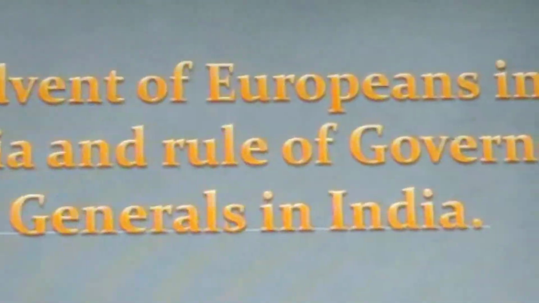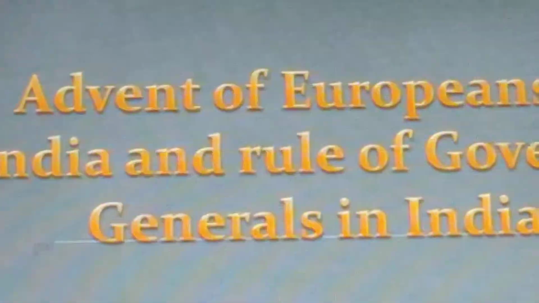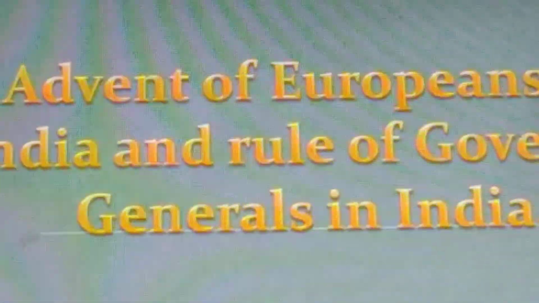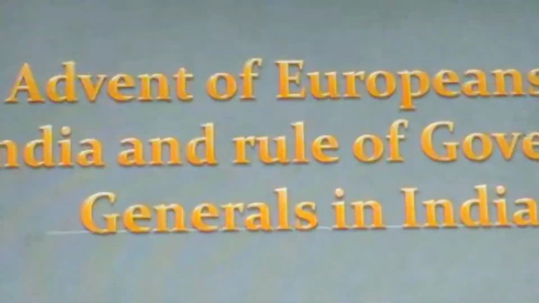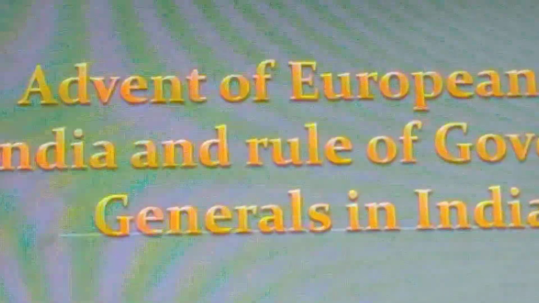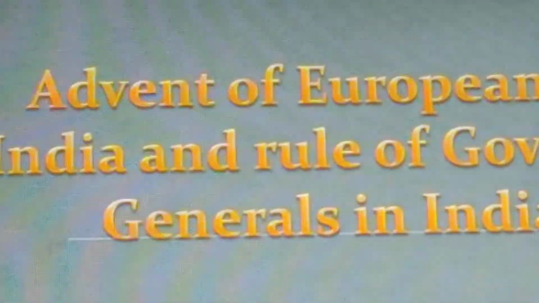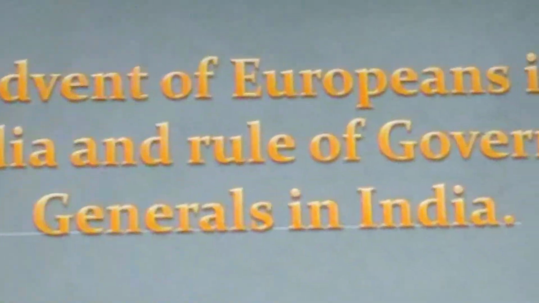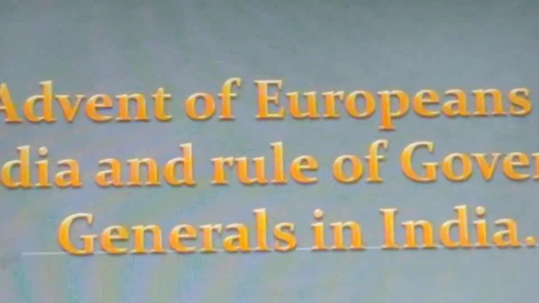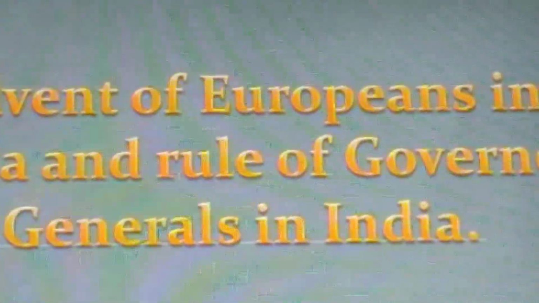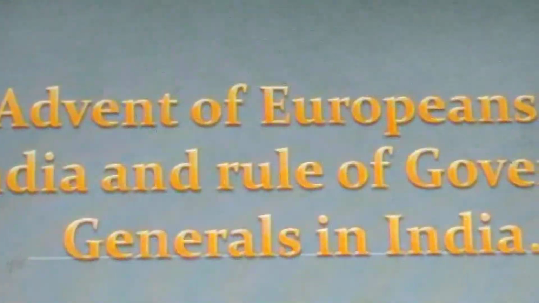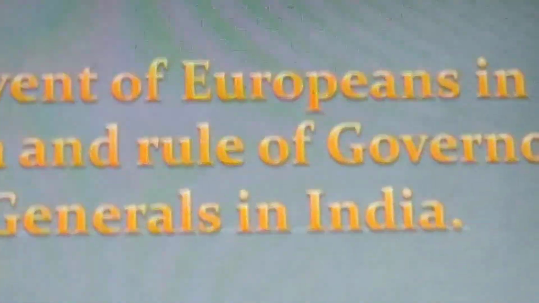Foreign traders, travelers, missionaries and civil servants came to India in the 18th and 19th centuries. To know the events of the modern period, we have abundant sources: international, national and regional. Foreign traders and travelers came to India for trade. The sources for the history of modern India help us to know the political, socio-economic and cultural development in the country.